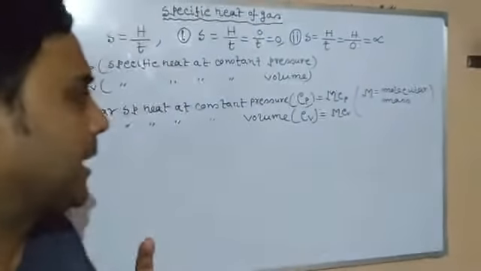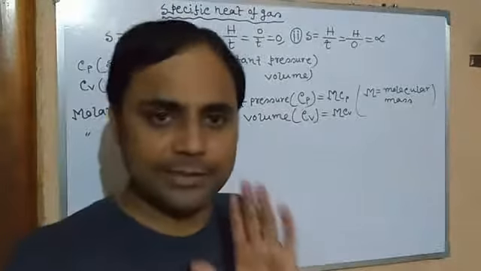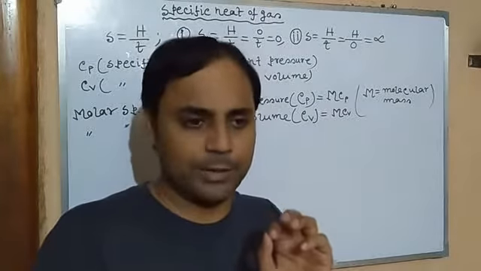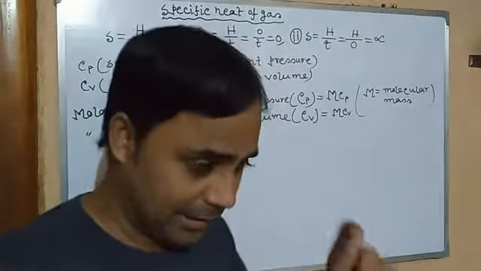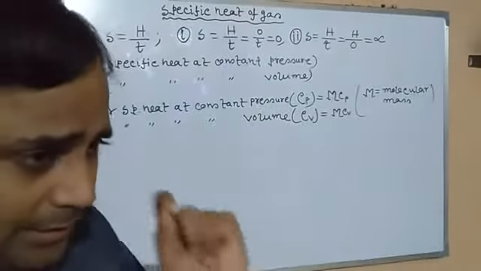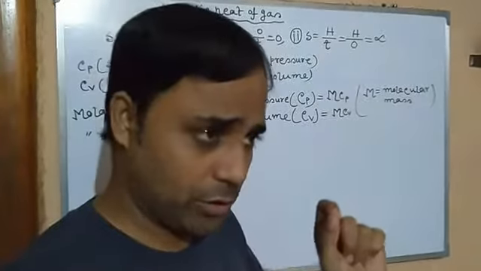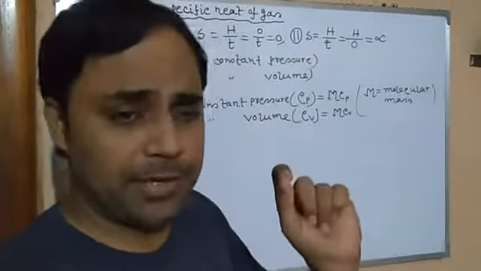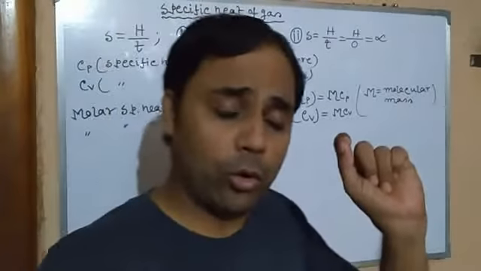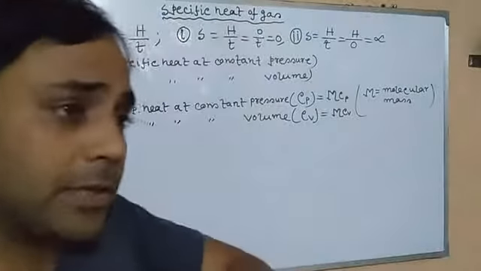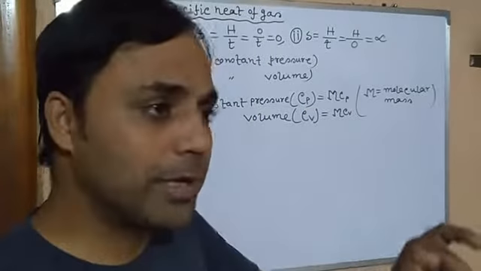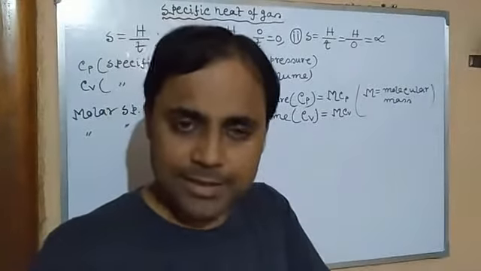So the appropriate definition of specific heat of a gas should be like this: the required heat energy to increase the temperature of unit mass of a gas by unit temperature, that is by 1 degree centigrade or 1 K, keeping either pressure constant or volume constant, isn't it?